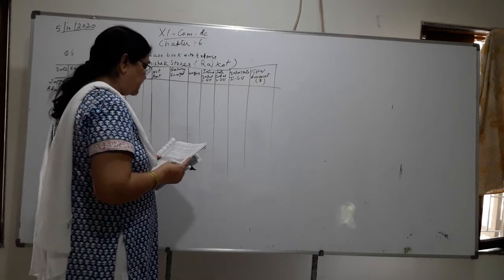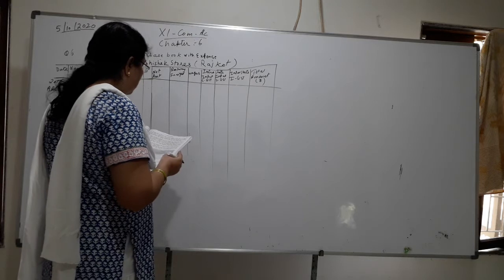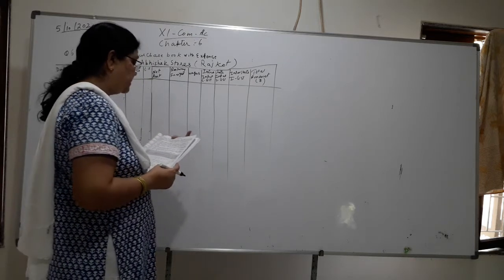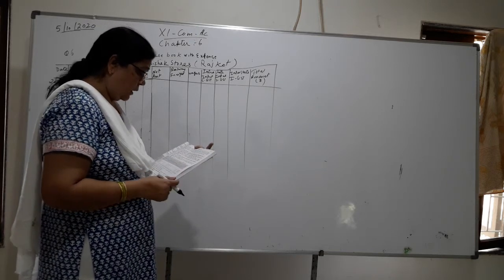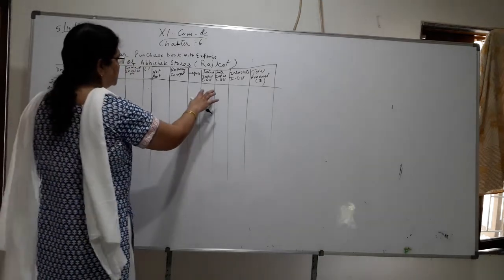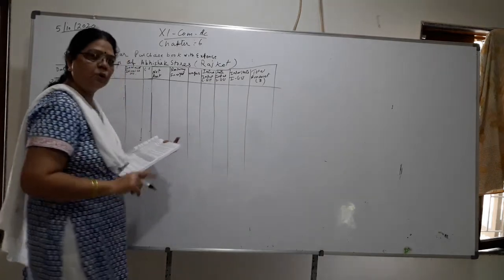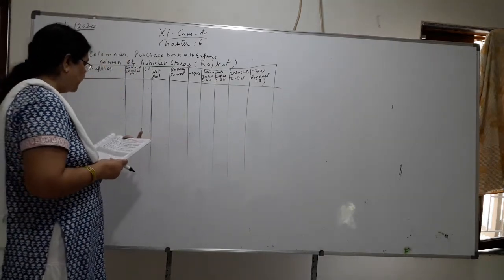So what is the percentage of GST? Railway freight and labor: prepare purchase book by applying total 12% GST rate. GST is not included for the following. Now total GST means what? That if it is this, we have to give 6, and here 6, total 12% we have to give. Okay, so now let us start.